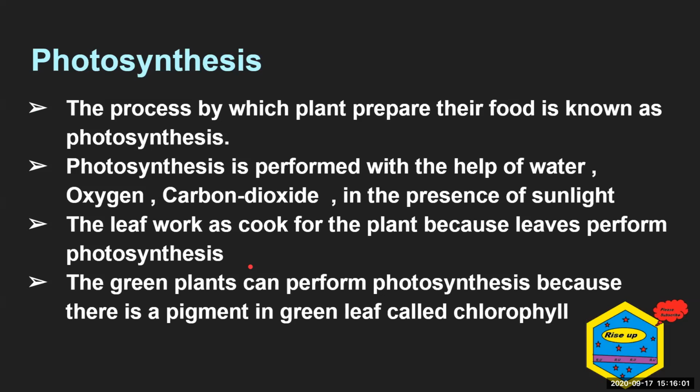So the leaf works as a cook for the plant, because it prepares the food through photosynthesis. And one more important thing: only green plants can perform photosynthesis, because green plants have a green pigment called chlorophyll, and chlorophyll is compulsory for photosynthesis. So plants whose leaves are not green cannot perform photosynthesis.